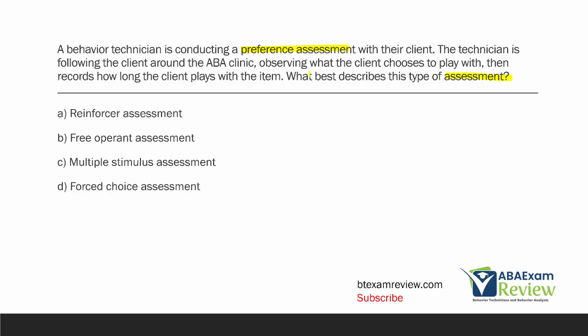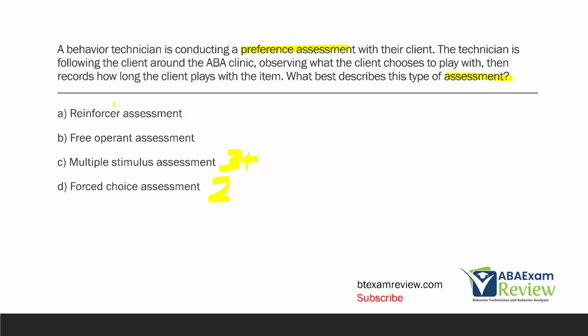So now we have to ask ourselves, well, what type? And the quickest way to determine the type of preference assessment is ask yourself how many items are being assessed. If we're looking at, let's say, a forced choice or paired choice, that's going to be 2 items. A multiple stimulus with or without replacement is going to be 3 plus in a systematic manner.